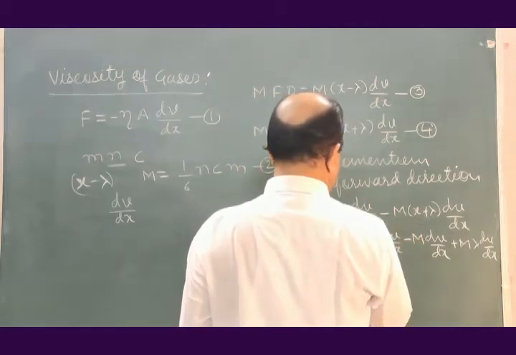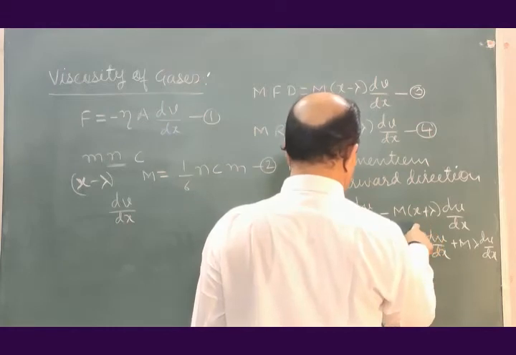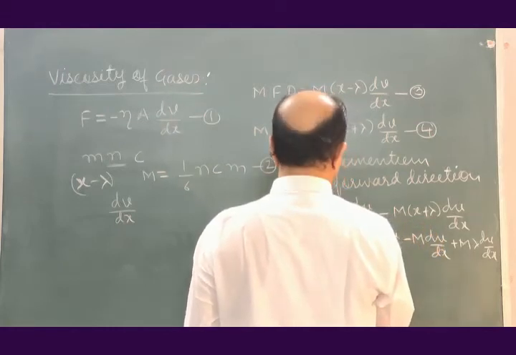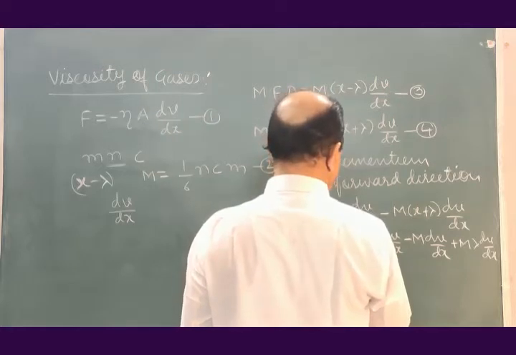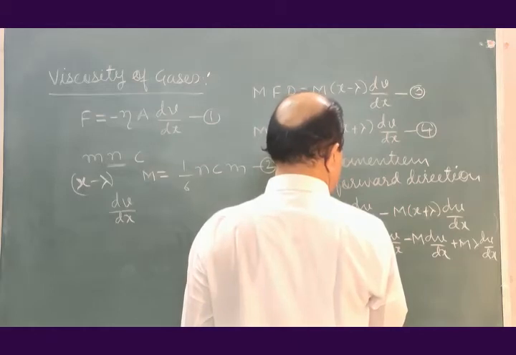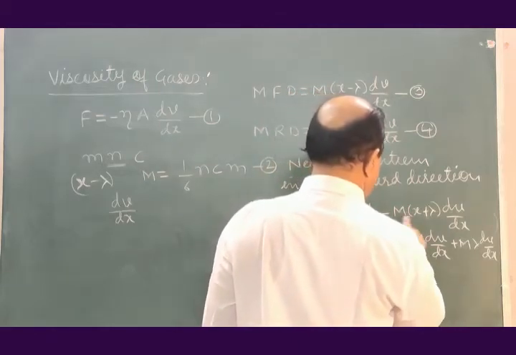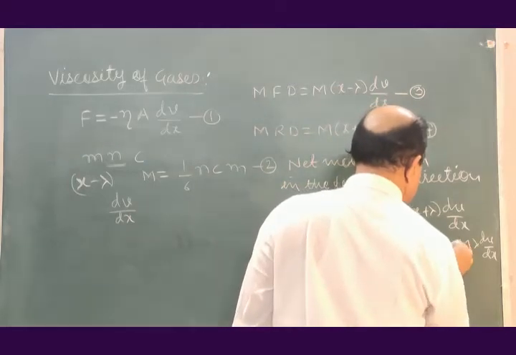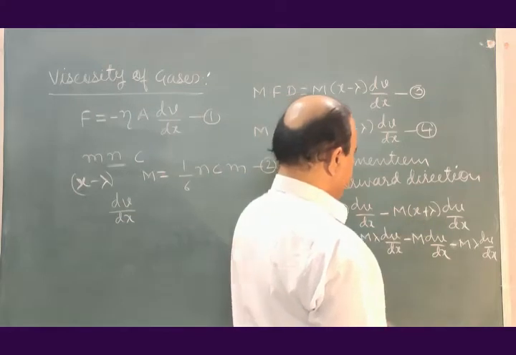This lambda will become minus, so net momentum should be minus 2 times lambda dv by dx. Minus minus.